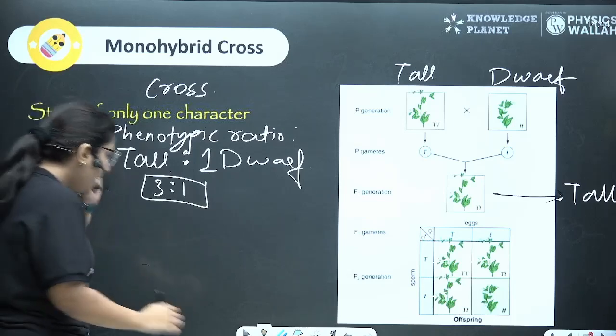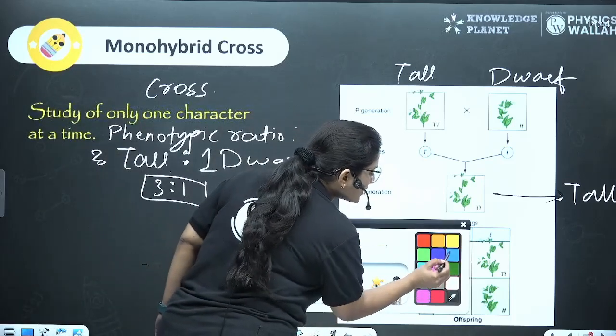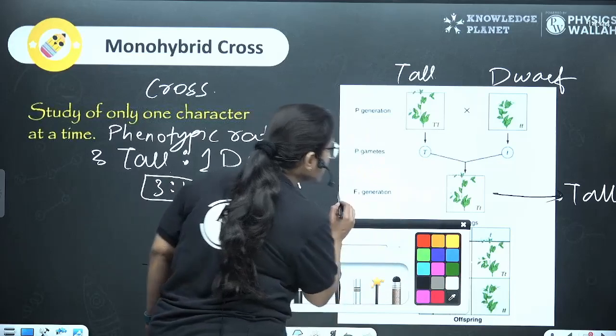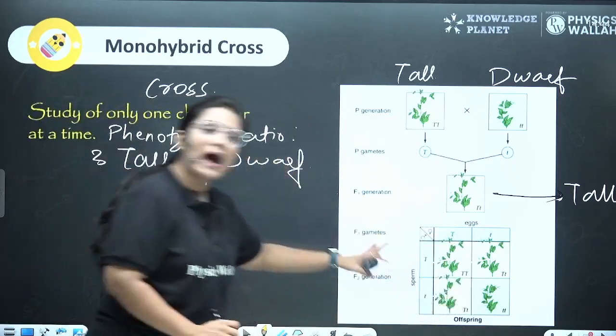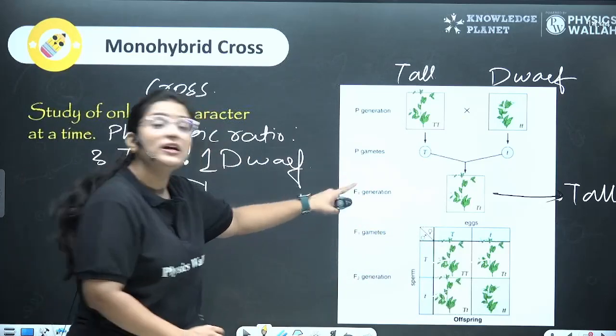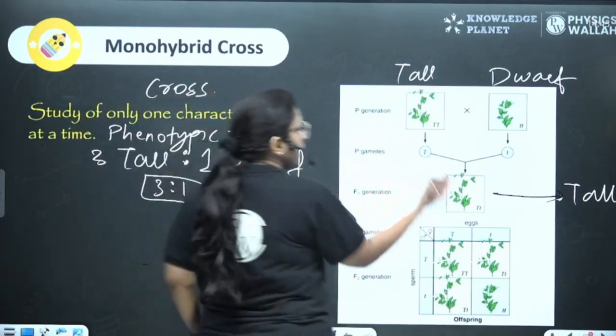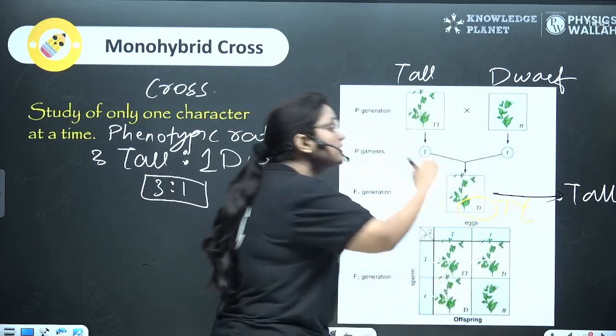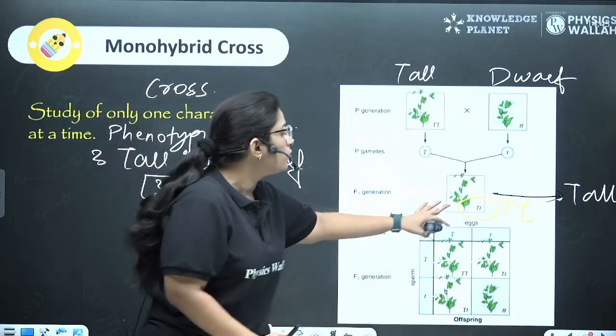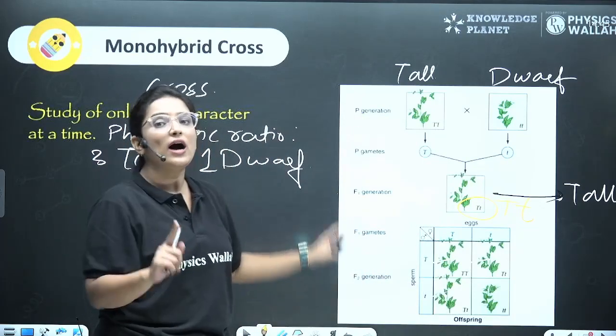Then he used mathematics and statistics. So he reached a conclusion that this might only happen if the first filial generation was heterozygous. That means if it is capital T small t, then only there would be 1 dwarf plant present.